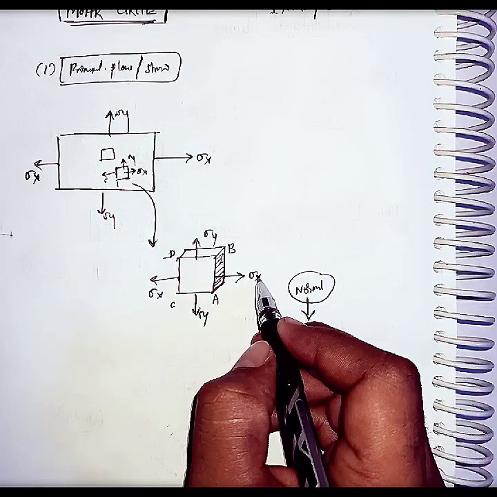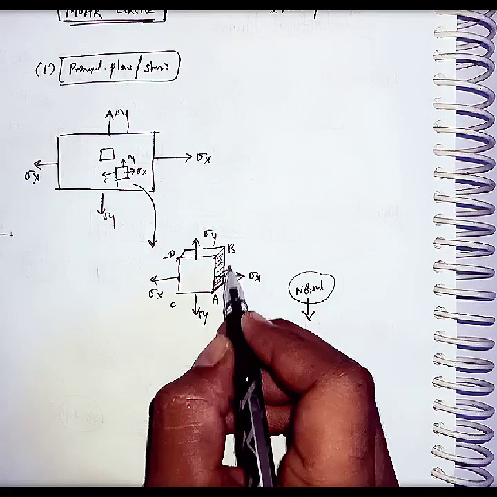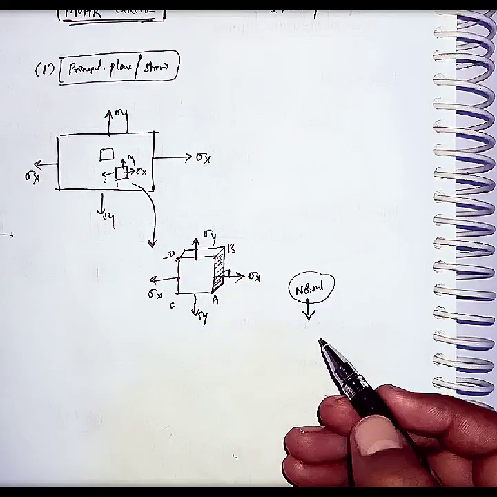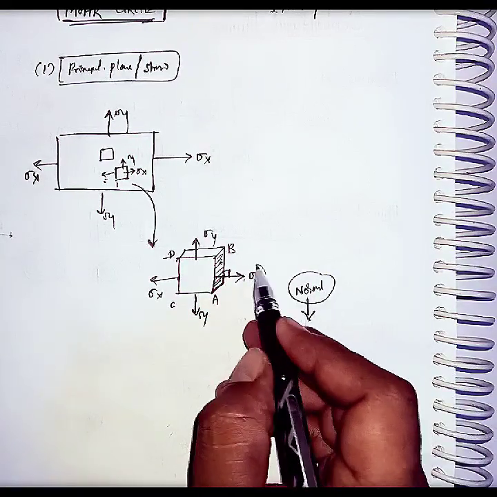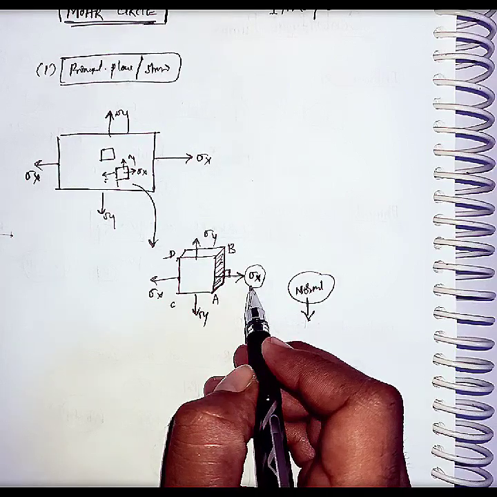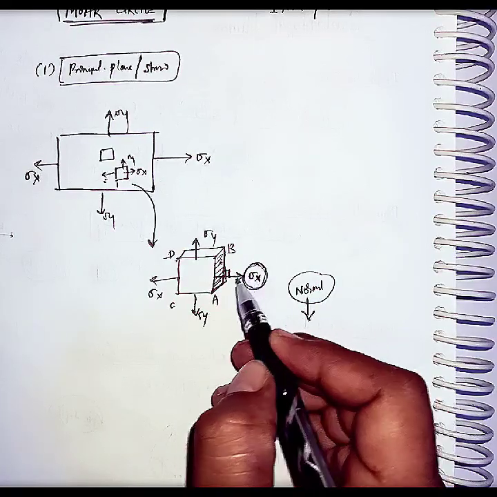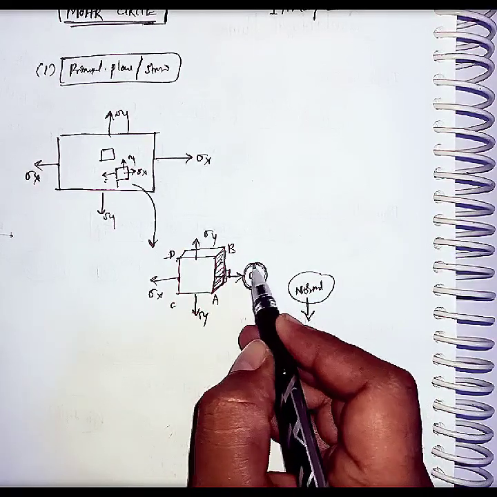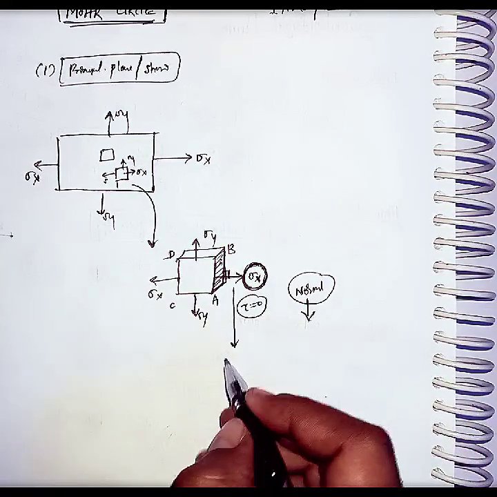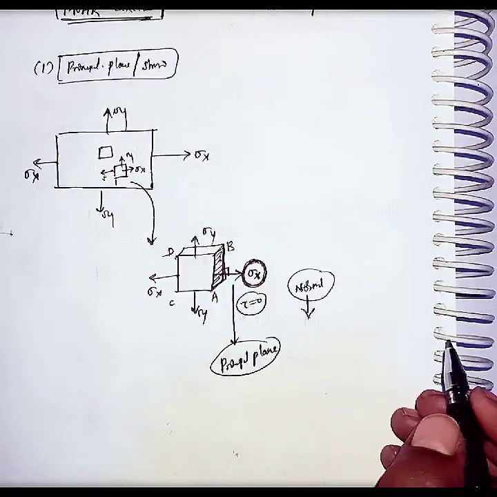Any stress which acts perpendicular to the plane is called normal stress. Listen carefully, any stress acting perpendicular to the plane is called normal stress. Any plane which is having only normal stresses but no shear stresses is called a principal plane. Principal plane, listen carefully, very important.